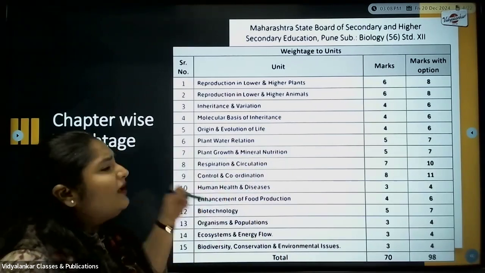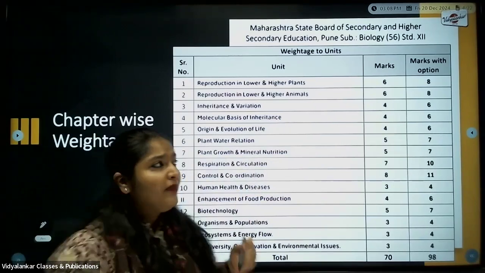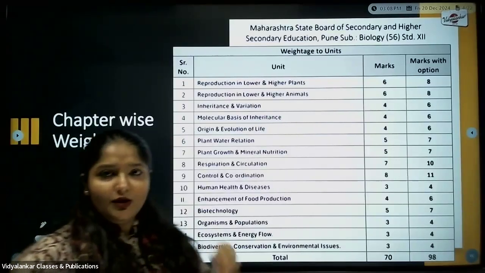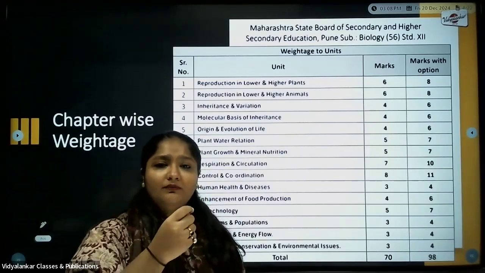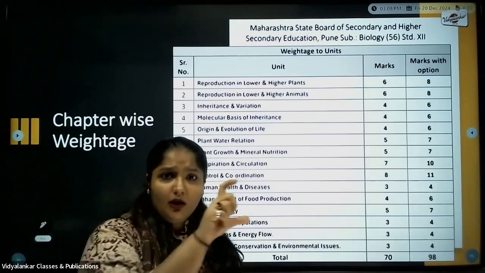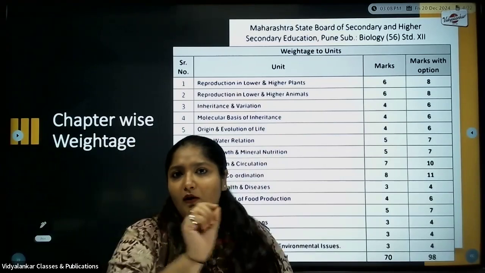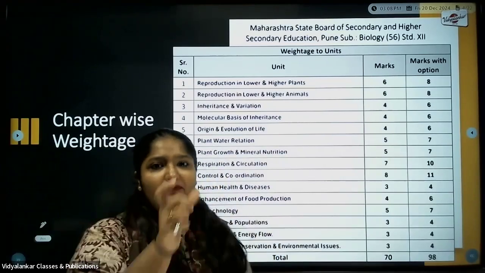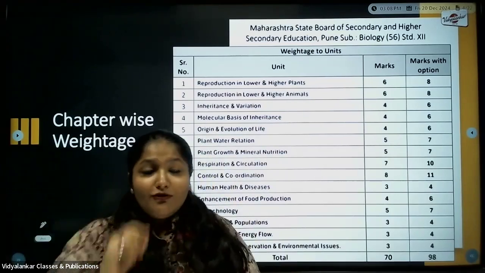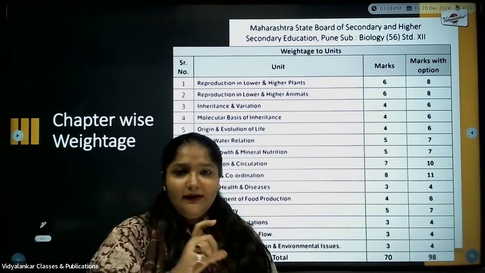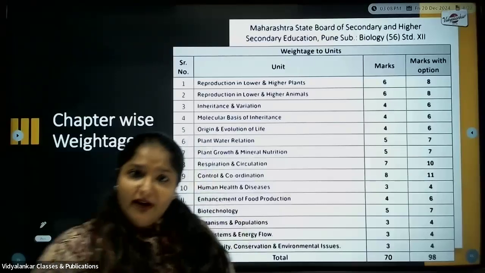Next, about the rest of the chapters, equally somewhat important, wherein section A and a bit part of section B. So here when we talk about inheritance and variation, all the crosses, test cross, back cross, incomplete dominance, codominance, wherein the cross and the description are equally important. Next is autosomal inheritance. Now many a times they are not going to clearly write there to describe widow's peak. What they are going to write there? Describe autosomal dominant inheritance. So you should know that in autosomal dominant inheritance, which part is going to be there. PKU or widow's peak. So you have to keep this very much clear.